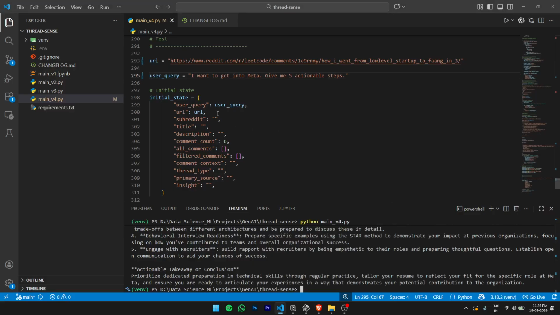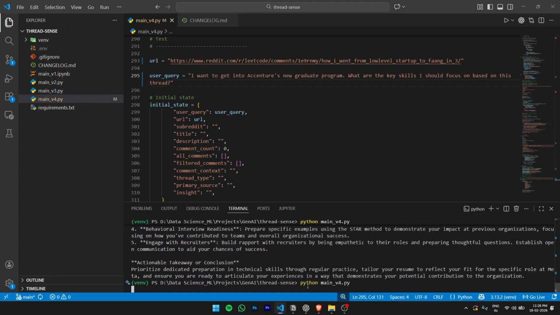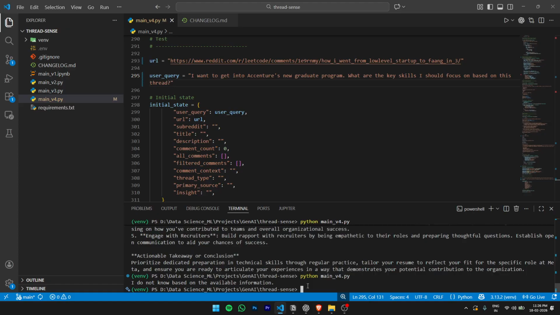Let's just do one last quick one, and then call it a day. What if I give it information that's not there in the post, right? I want to get into Accenture, the new graduate program. What are the skills I should have based on this thread? Accenture is not a FAANG company, so ideally it should not have information, and that's what we expect. If not, then we have to go back to the prompt that we built. I do not know based on the available information. That's totally fine, right? So that's what we expected.